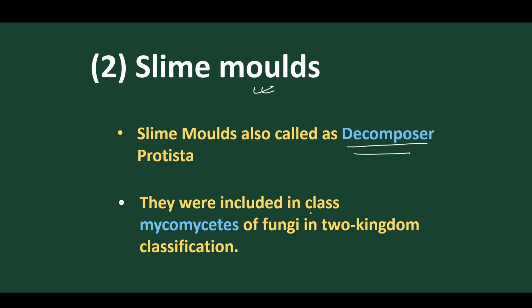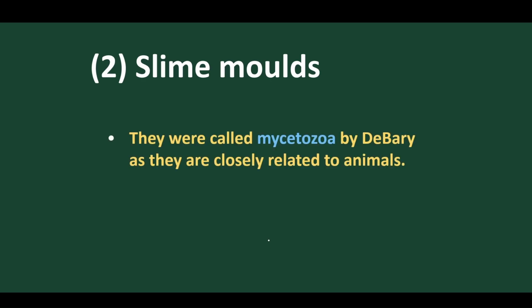So they are included in the class called Myxomycetes. So these slime molds are included in the class Myxomycetes of fungi. Got it? And they were also called Mycetozoa by the person called the father of fungi, De Bary. De Bary called them Mycetozoa because they contain both fungal-like nature and animal-like nature.